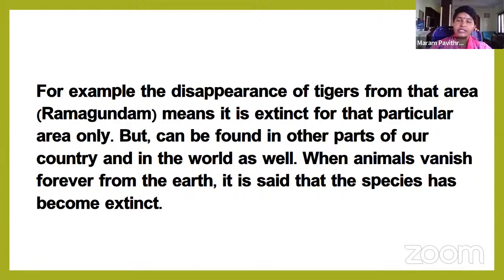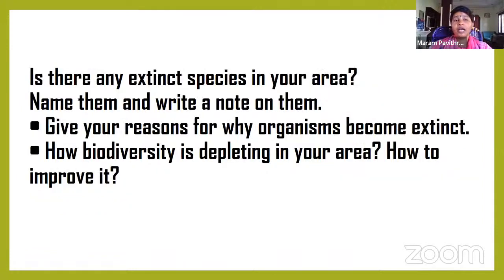Their number is decreasing rapidly on this earth planet. That species belongs to endangered. What about extinct? The animals or living organisms that vanish forever from the earth planet, those species are called extinct species. Okay, is there any extinct species in your area? Name them and write a note on them. Give your reasons for why organisms become extinct.